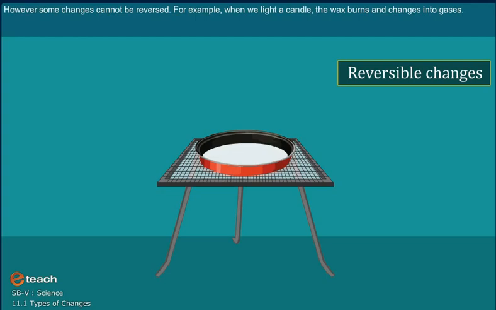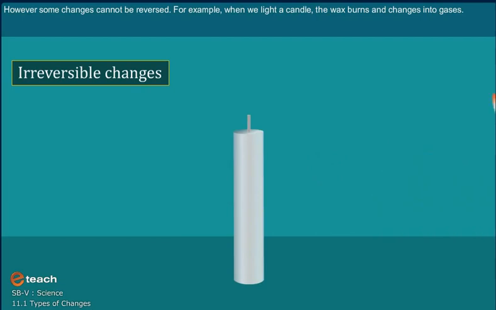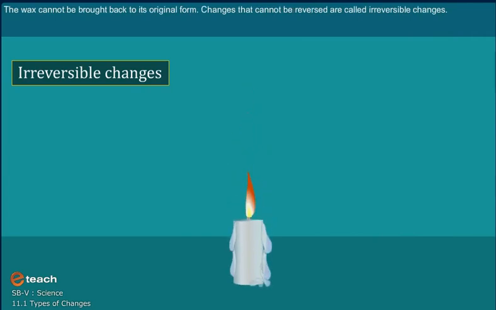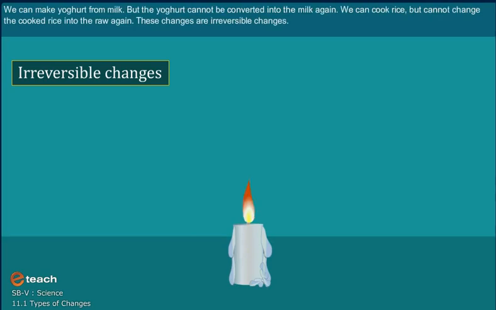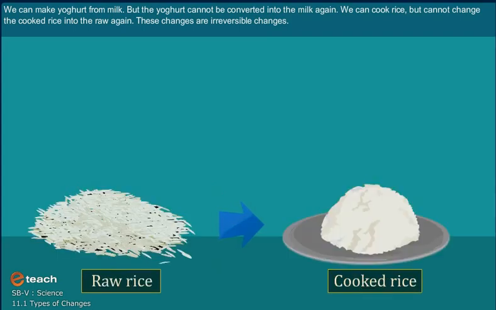However, some changes cannot be reversed. For example, when we light a candle, the wax burns and changes into gases. The wax cannot be brought back to its original form. Changes that cannot be reversed are called irreversible changes. We can make yogurt from milk, but the yogurt cannot be converted into milk again. We can cook rice, but cannot change the cooked rice into raw rice again.